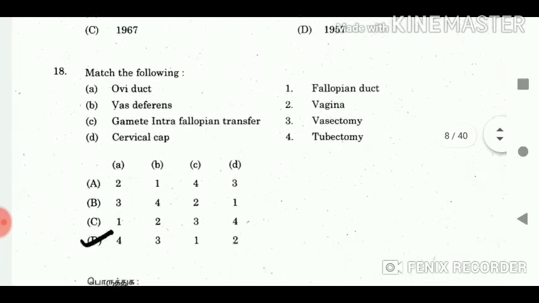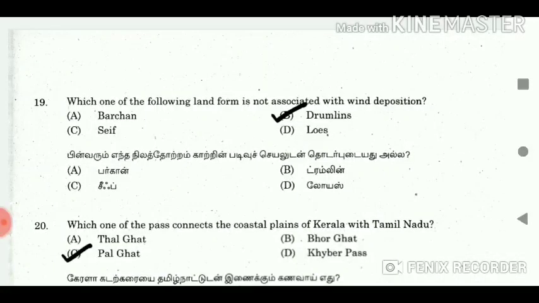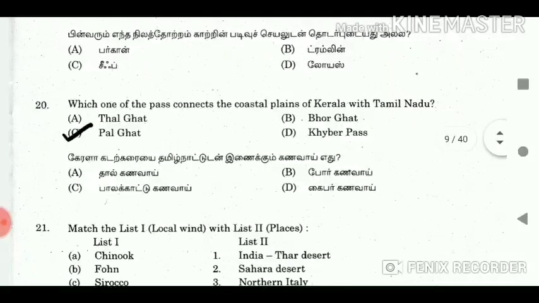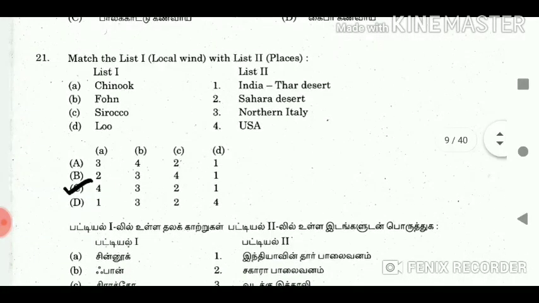17. The first human heart transplant was performed by Professor Christian Barnard in the year. Answer 1967. 18. Match the following. Answer A4, B3, C1, D2. 19. Which one of the following landforms is not associated with wind deposition? Answer drumlins. 20. Which pass connects the coastal plains of Kerala with Tamil Nadu? Answer Palghat. 21. Answer A4, B3, C2, D1.